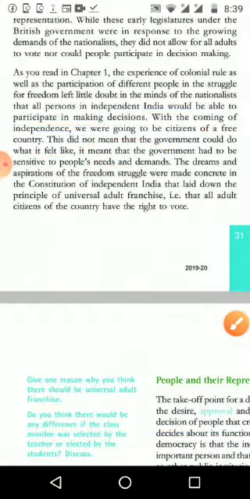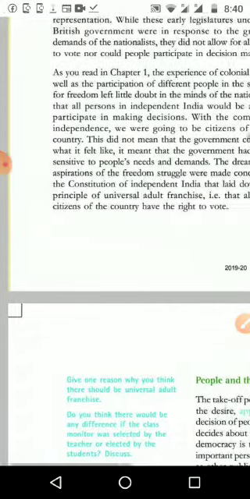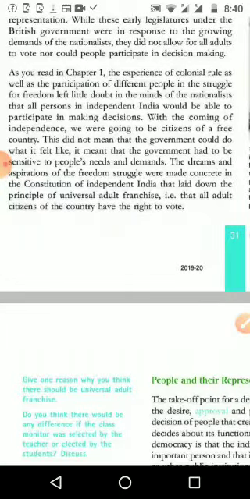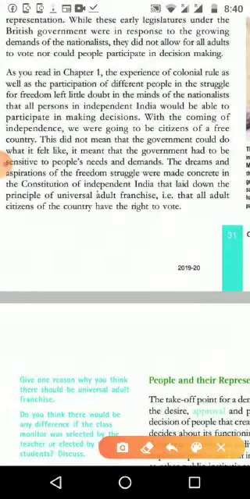The dream and aspiration of the freedom struggle were made concrete in the constitution of independent India, which laid down the principle of universal adult franchise, what we are exercising nowadays. All those who have completed 18 years, whether lady or gent, poor or rich, everybody has the same right to cast their vote. We made that because we faced many problems in the time of the British. All adult citizens of the country have the right to vote to select our representatives.